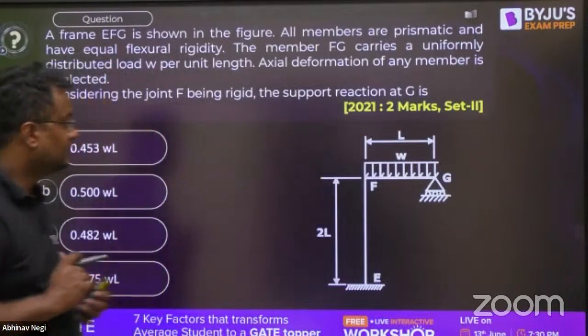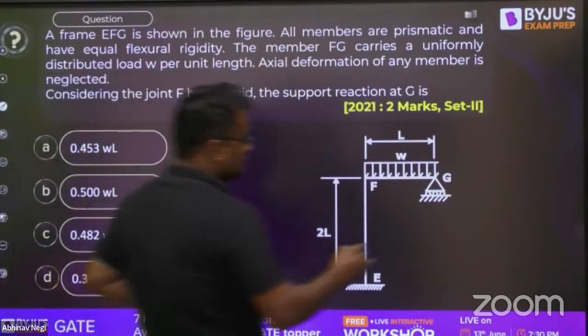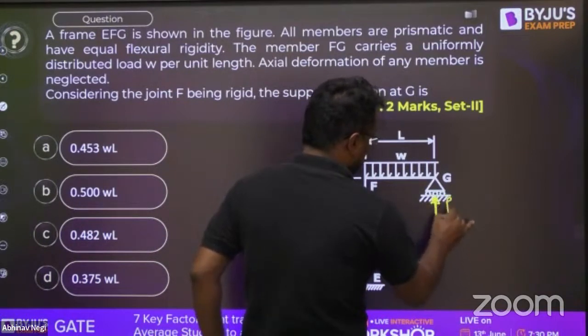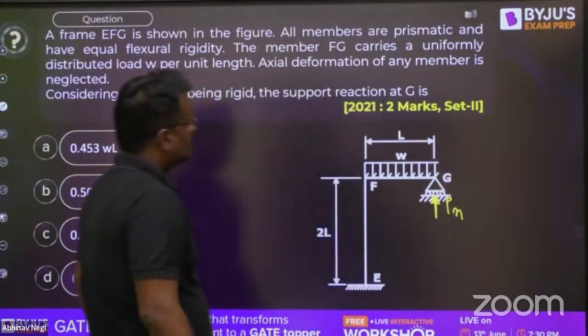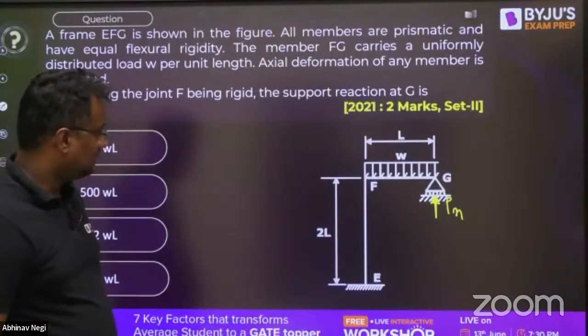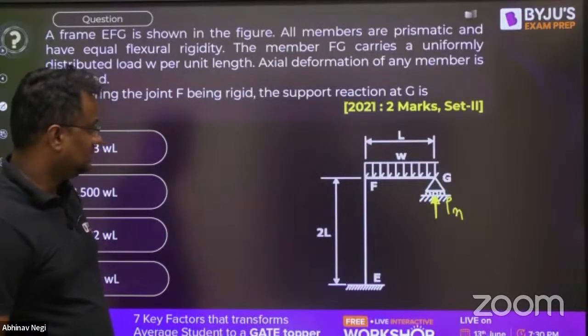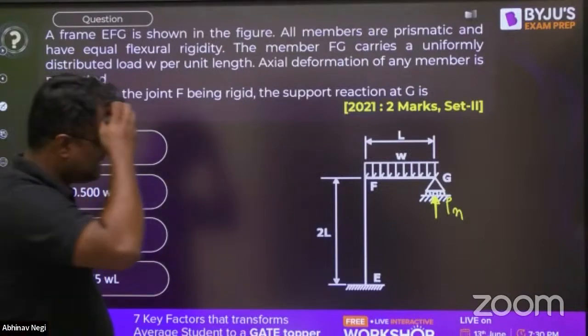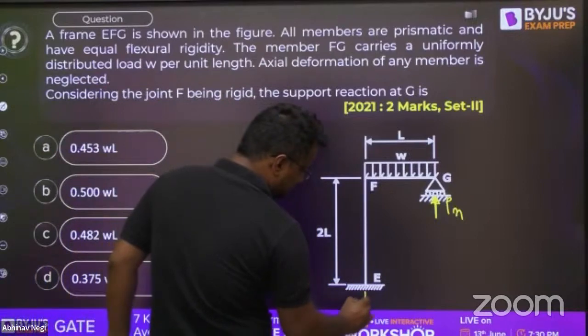Ye easy tha, yes. Now, suppose here the load is RG, or take it as PN. We want the value at G, and we want to find out what is the value of PN. So what is this?